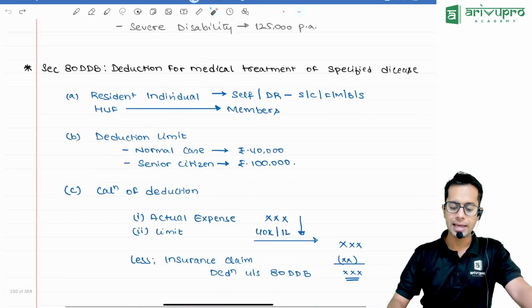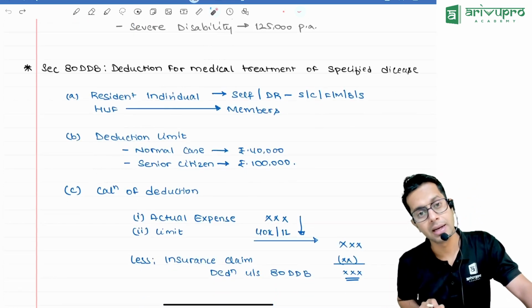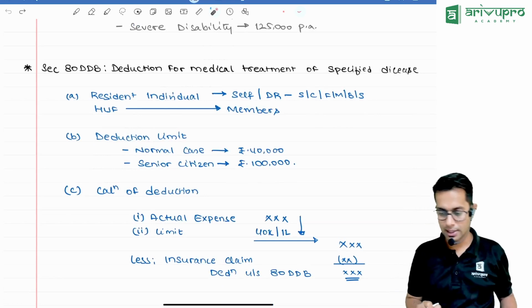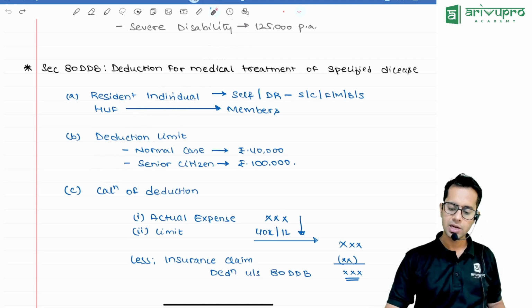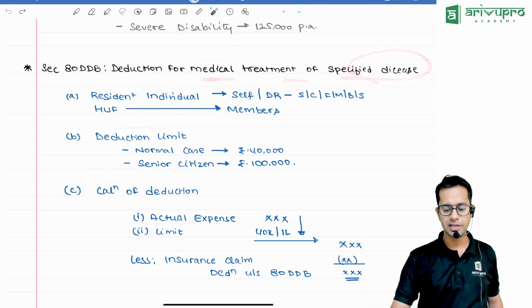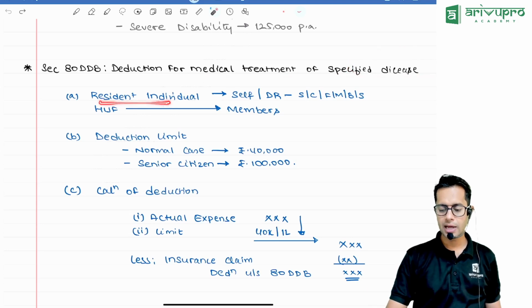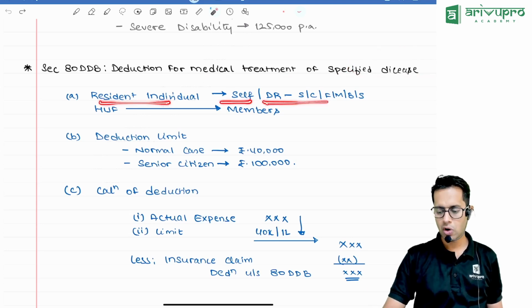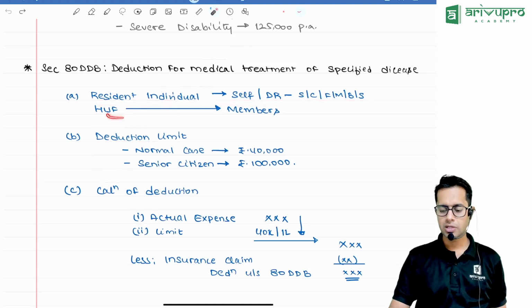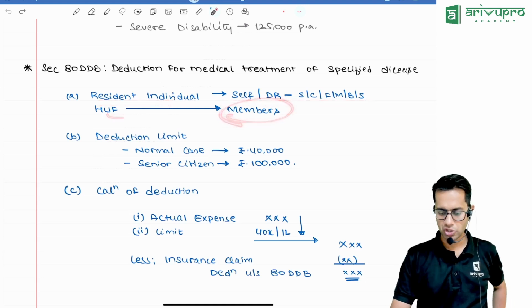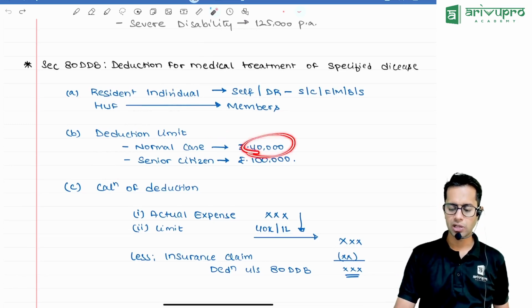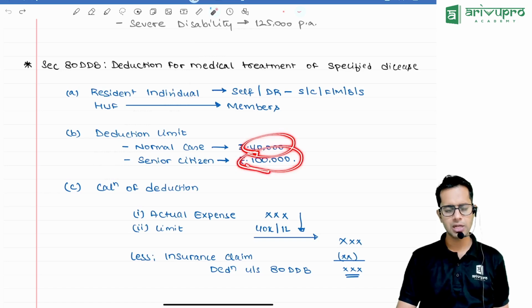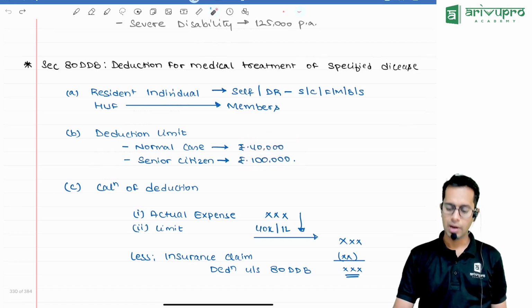Section 80DDB, where the dependent is having any specified disease. Deduction for medical treatment of specified diseases. If you are a resident, for yourself or your dependent relative, in case of HUF, for members of HUF, this section is applicable. In normal cases, you can take the benefit of 40,000. In some special cases, you can take the benefit of 1 lakh rupees.